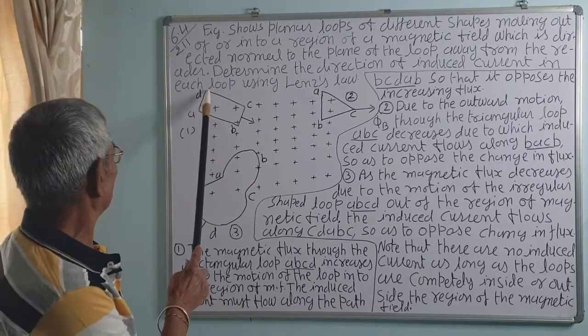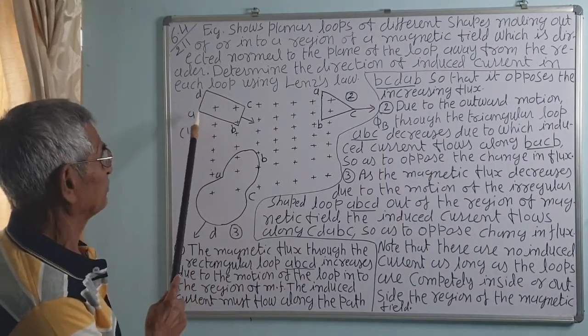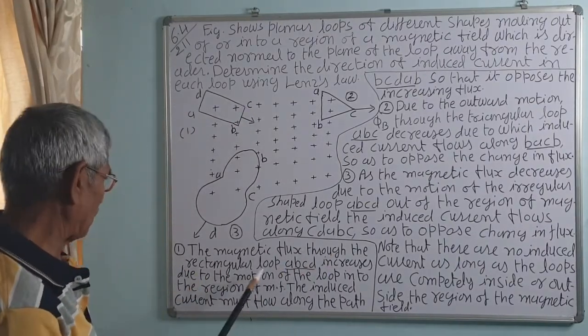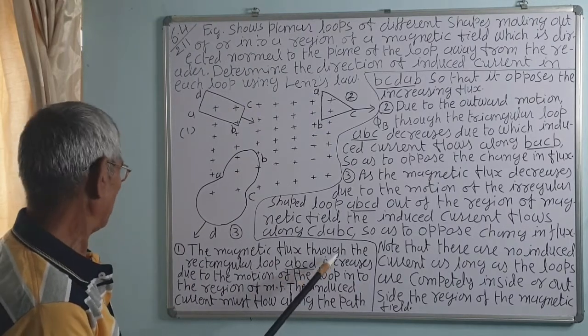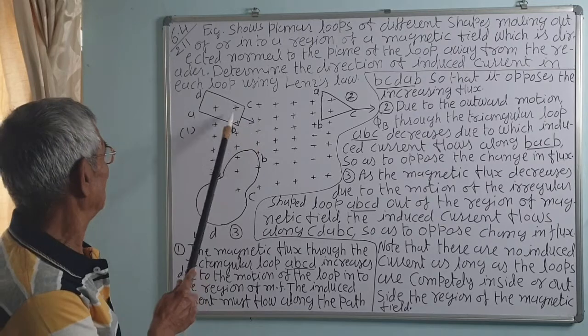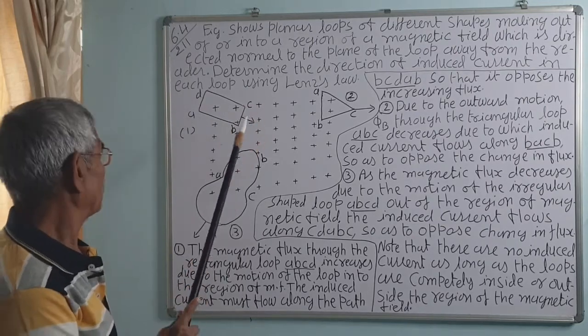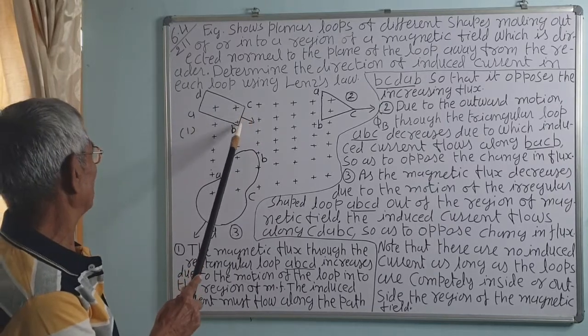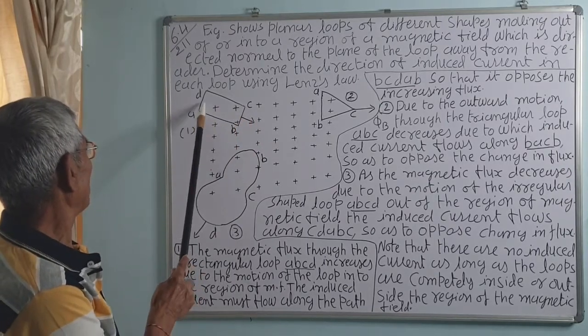We can see that for the rectangular loop, the magnetic flux through the rectangular loop ABCD increases when it moves into the magnetic field. The flux increases, so the direction of the induced current is anticlockwise. That is, it is this way.